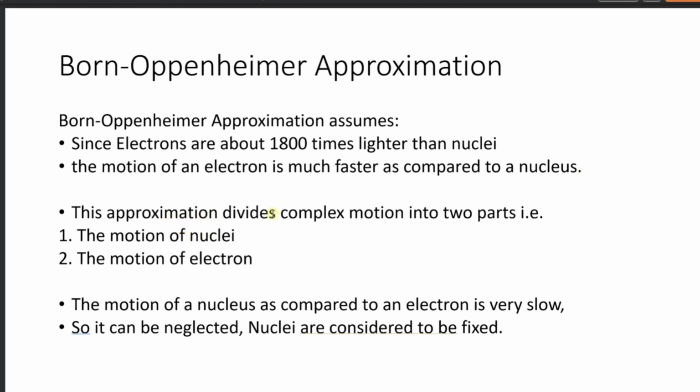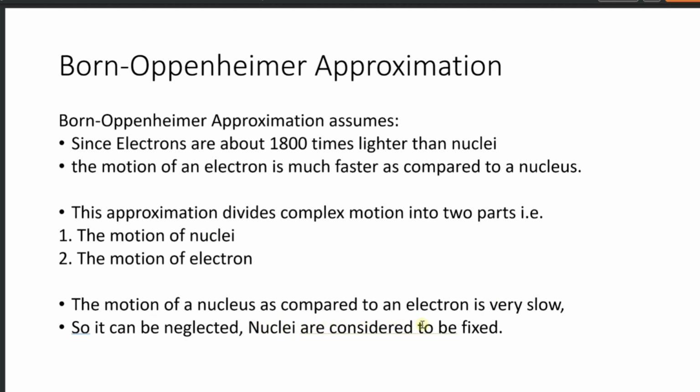So this approximation divides the complex motion into two parts. Born-Oppenheimer approximation states that the motion of this many-body system can be divided into two parts, the motion of the nuclei and the motion of the electrons. And you already know that the motion of nuclei is very small compared to the motion of electrons, because electrons are very light and can move very fast compared to the nuclei. So the motion of a nucleus compared to an electron is very slow and it can be neglected.